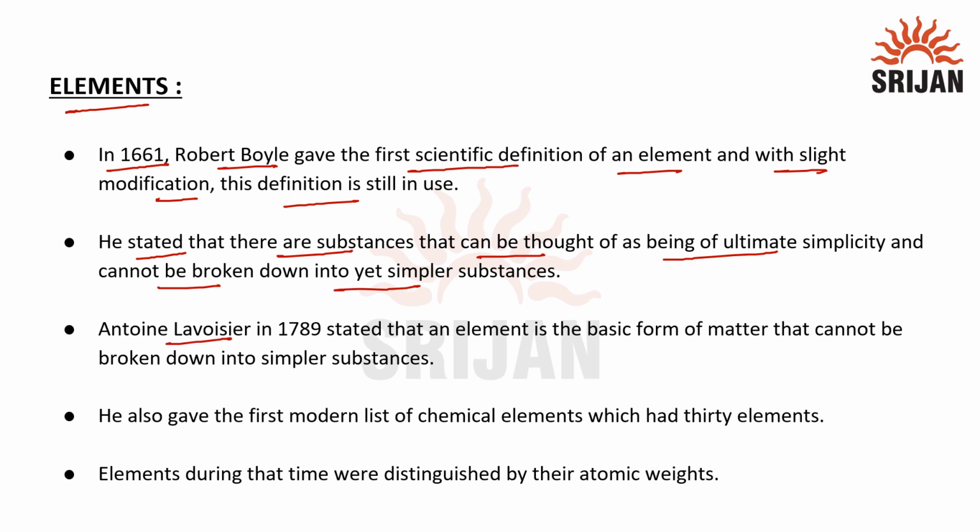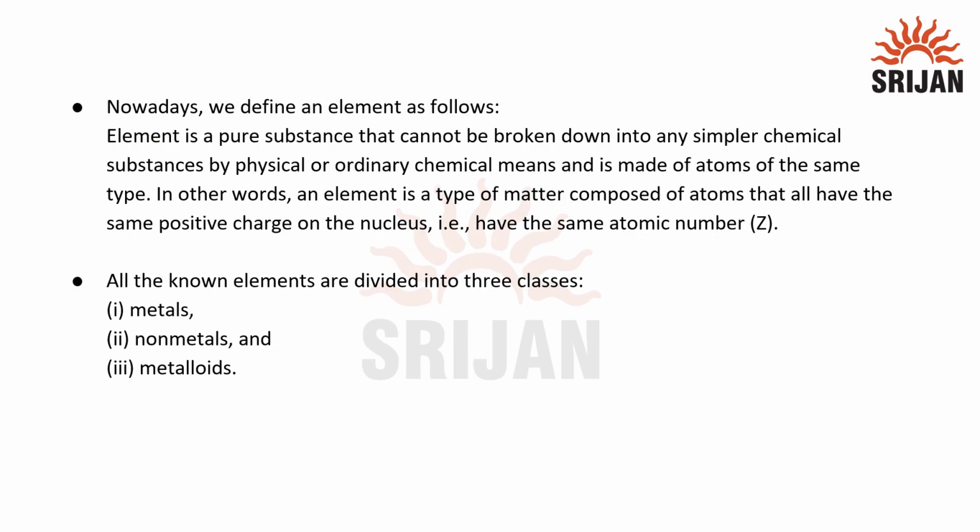Antoine Lavoisier in 1789 stated that an element is the basic form of matter and cannot be broken down into simpler substances. He also gave the first modern list of chemical elements, which has 30 elements. Elements during that time were distinguished by their atomic weight, but nowadays we use atomic number to distinguish different elements. So here we have the modern definition of element.